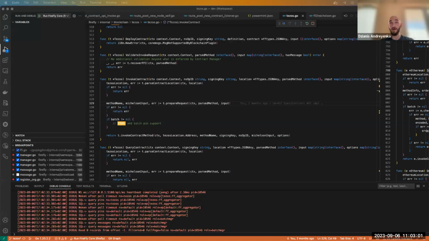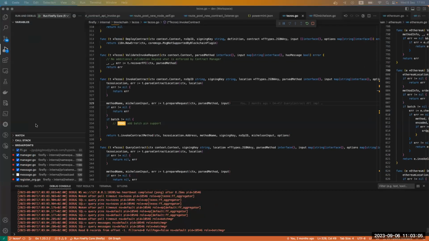And after that, I will show a quick demo of how to send a transaction to the chain using Tezos Connector. So let me share my screen. Do you see something? Yes. Cool.